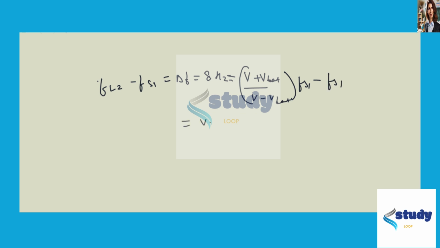So this becomes (v plus v_bat) over (v minus v_bat) minus 1, times fs1.